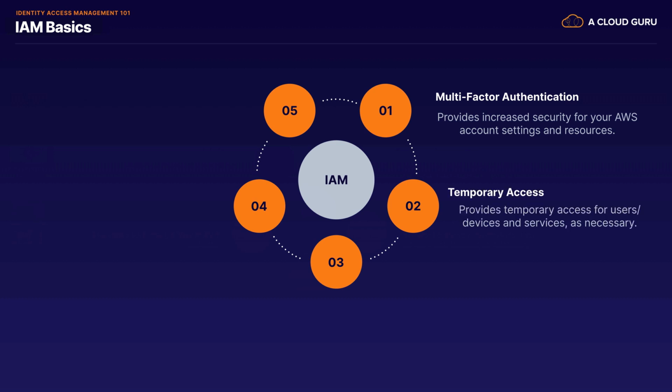It also provides temporary access for users or devices and services as necessary. So for example, if you developed a web or mobile phone application, you can configure Identity Access Management to enable users to have temporary access to AWS resources within your account. For example, to enable access to store or retrieve data located in an S3 bucket or within a DynamoDB database.